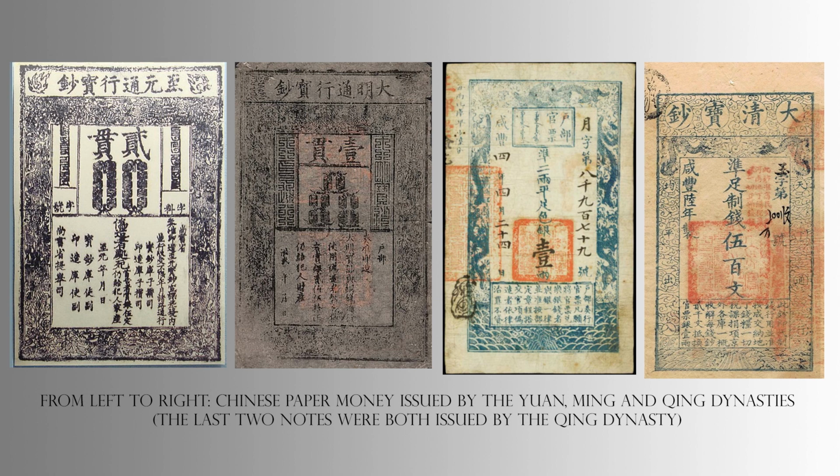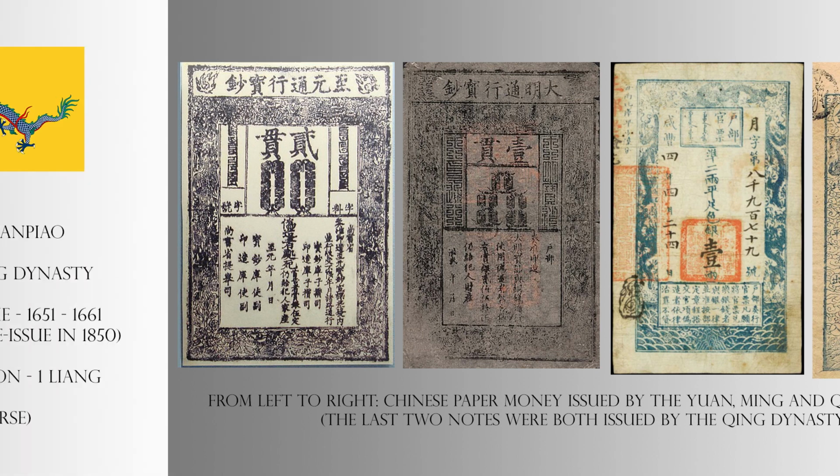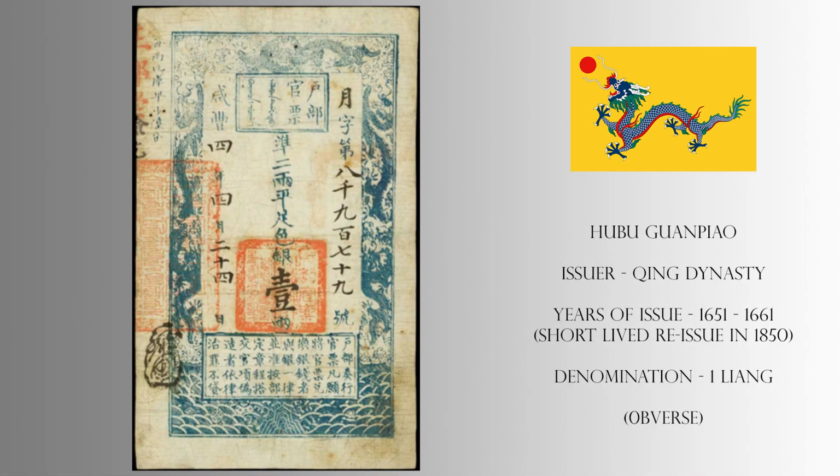This is especially seen during the early reign of the Qing dynasty, which only issued banknotes from 1651 to 1661 and 1850 to 1860. This hesitancy was a result of Qing rulers who recognized the history of excessive banknote issuance, which would have spiraled into rampant inflation. From 1651 to 1661, the Qing dynasty issued a series of banknotes called Chaoguan, or officially Hubu Guanpiao, which stood for Ministry of Revenue Government Notes.